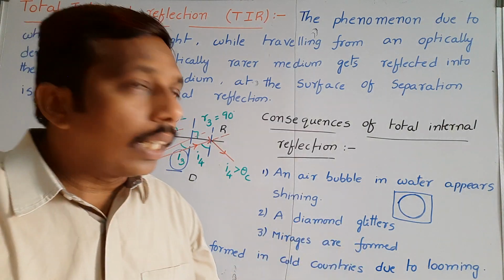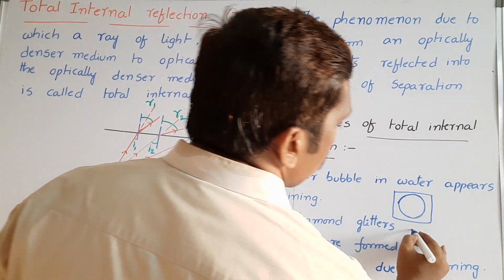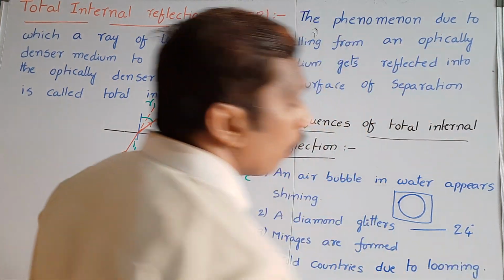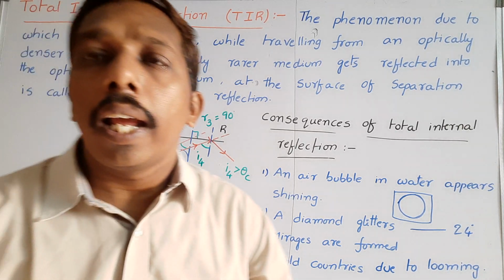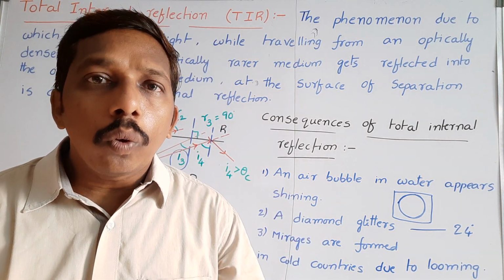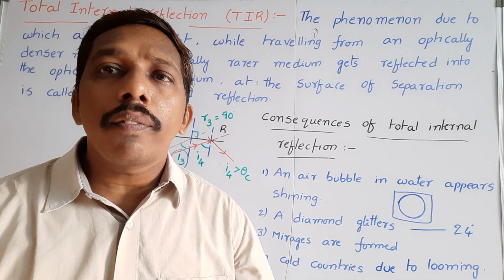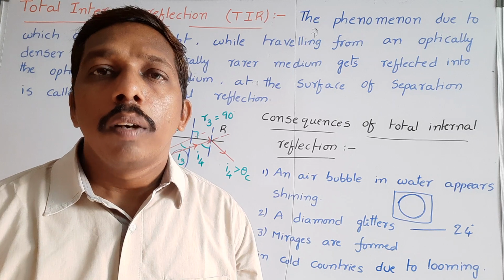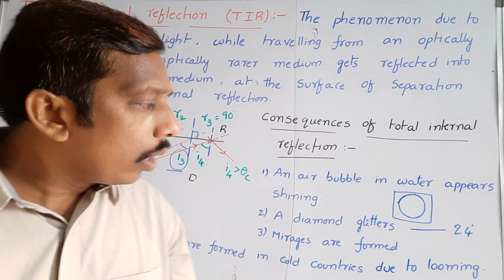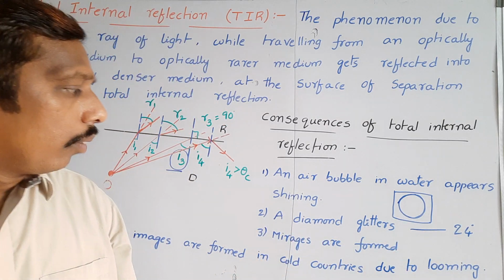A diamond glitters. The critical angle for diamond is 24 degrees, for the diamond and air interface. So due to the small critical angle, a larger number of internal reflections take place. The light ray is reflected internally more number of times. So due to total internal reflection, it appears glittering.